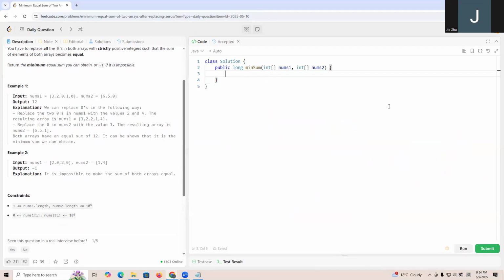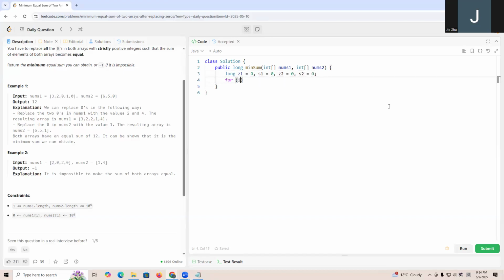So let's write code. To keep it simple, we will have all of the variables be long. We'll have zero count one equals zero and sum one equals zero, zero count two equals zero and sum two equals zero, right?